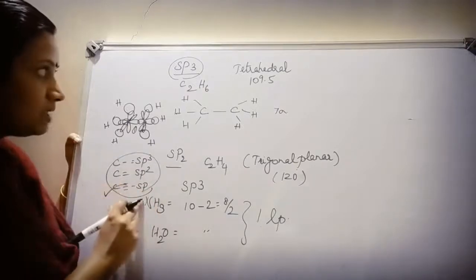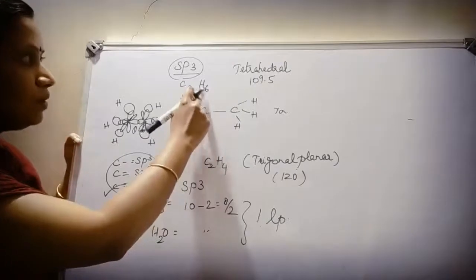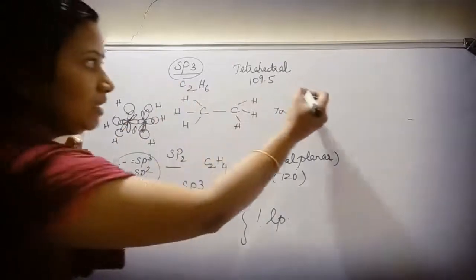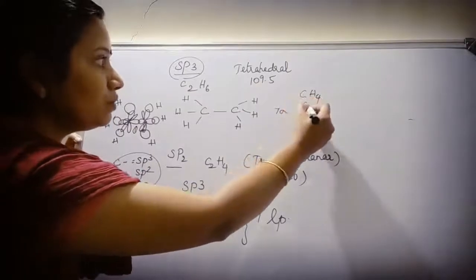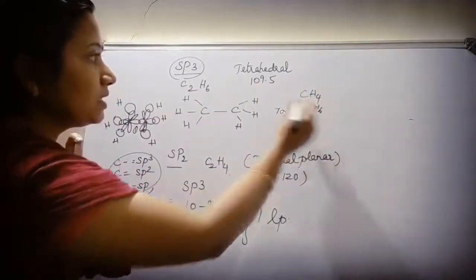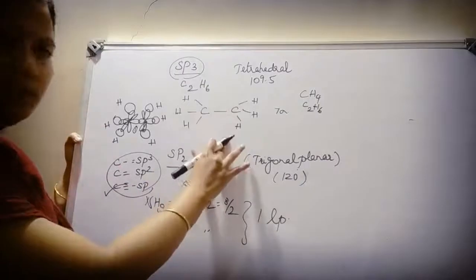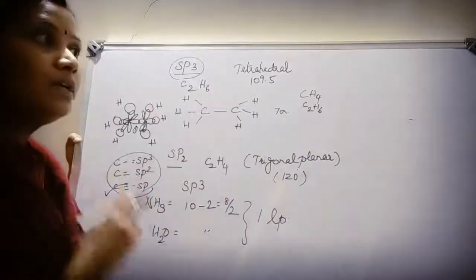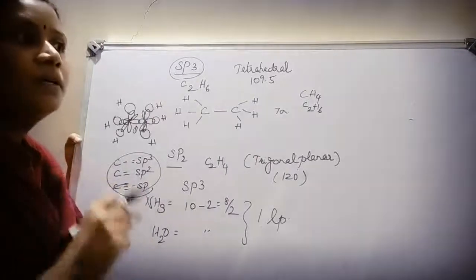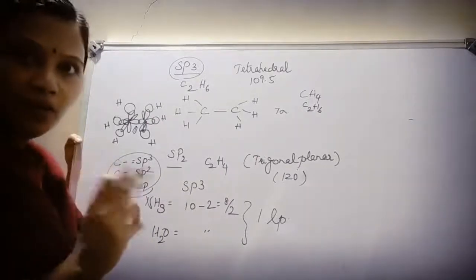We saw this example, but when you look into the structure of methane, methane should be CH4, correct? What is the structure of ethane? It should be C2H6. Okay, that's the structure I have drawn for sp3 hybridization, one of the examples. When you try to work out all, definitely if you have doubt, let me know.